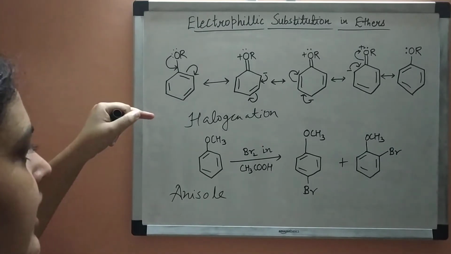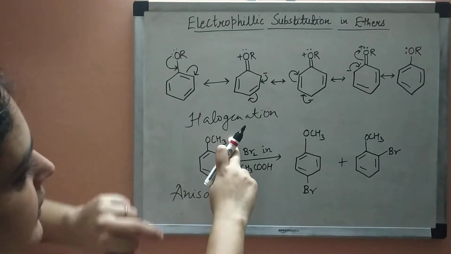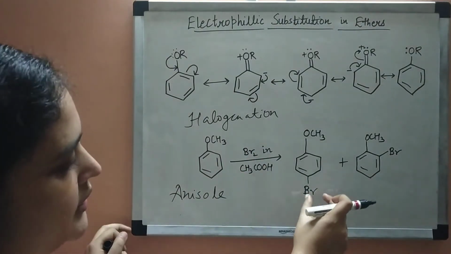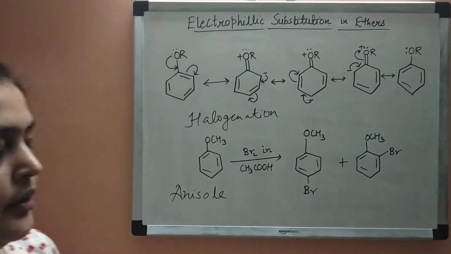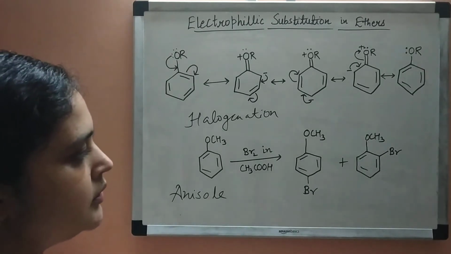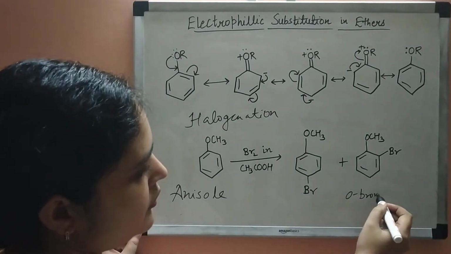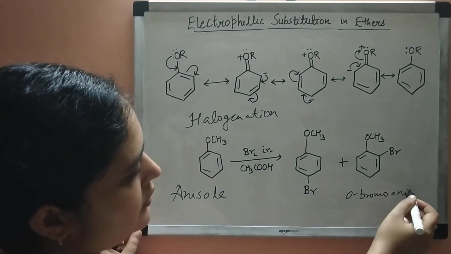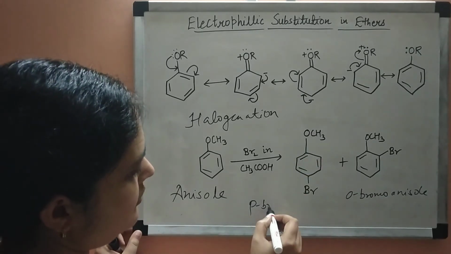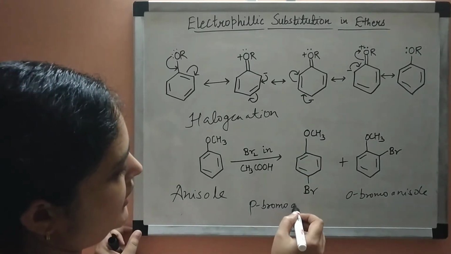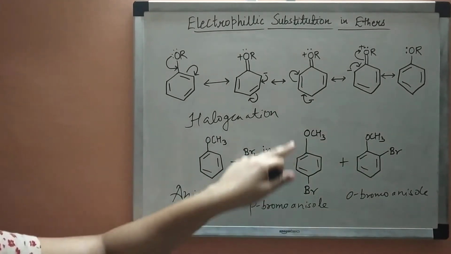As we have seen that this alkoxy group is ortho para directing, so the incoming electrophile attaches to the para and ortho positions, right? So we get this, which is ortho bromo anisole, and this is para bromo anisole, and this is the major product.